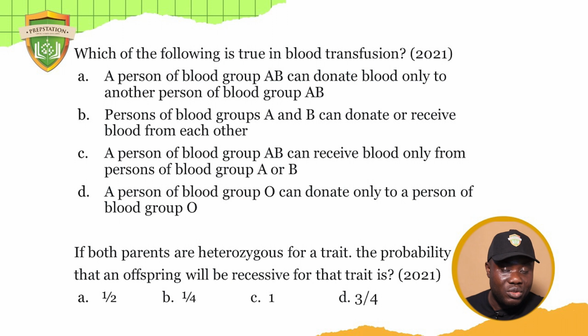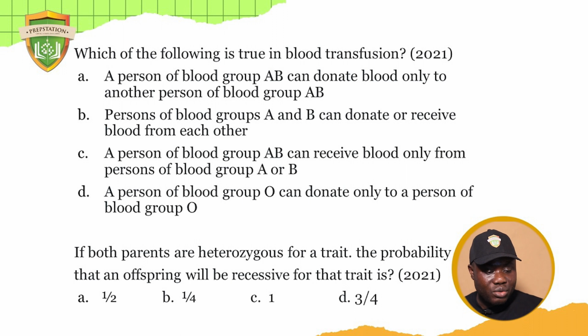So that leaves us with option A and option C. A person of blood group AB can donate blood only to another blood group AB. Yes, this one is very correct. A person of blood group AB is not a universal donor. It is only a universal recipient. It can receive from anybody, but it cannot give to anybody.